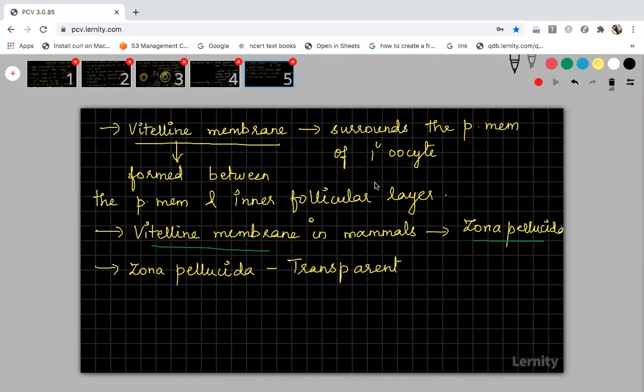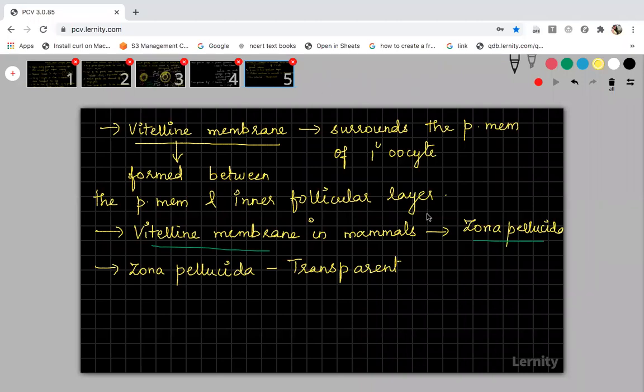When you are removing the shell, you can see one small, transparent, very thin, delicate membrane at the back side of the shell. When you open the shell, this membrane will be attached with the egg white. That is called the vitelline membrane. And this vitelline membrane will be formed in the primary oocyte of your mammals, that is in human also.